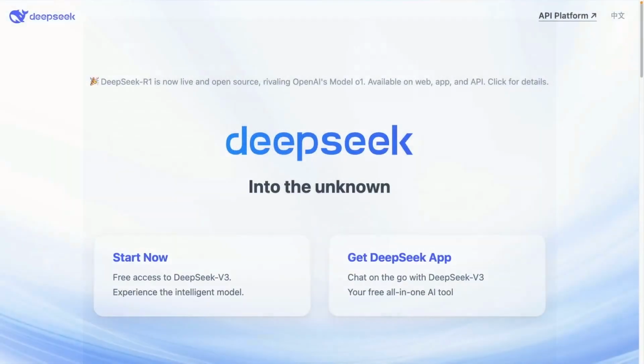Hello everyone, this is Error. Right now, let's not use DeepSeek. Delete the app entirely and make it so it can't be downloaded. Many countries, including the USA, Taiwan, South Korea, and Australia, are banning it.